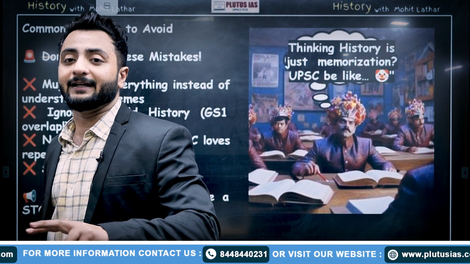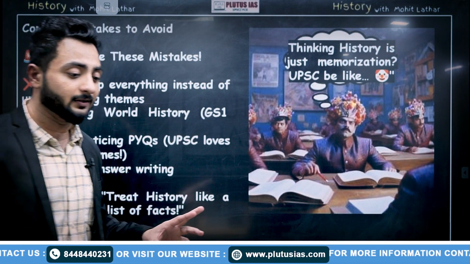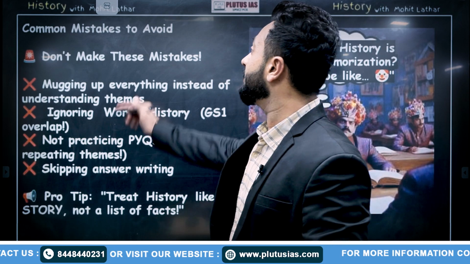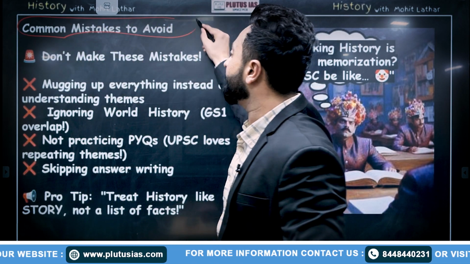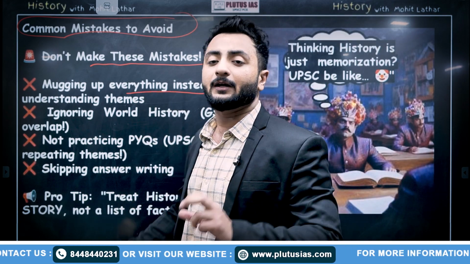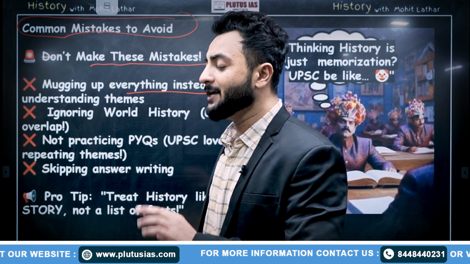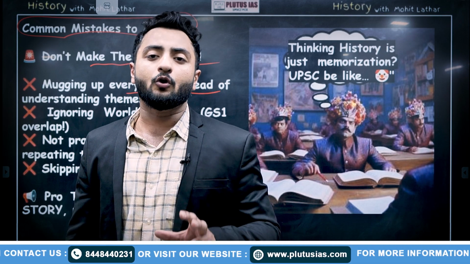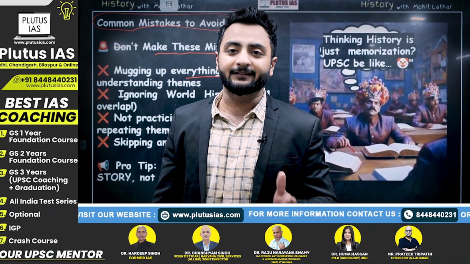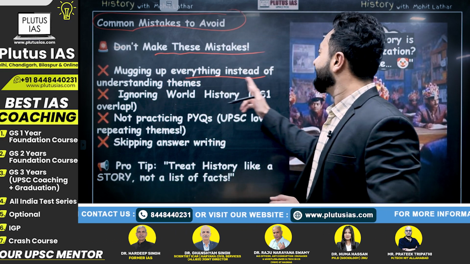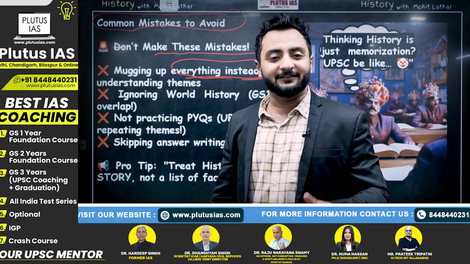Now we must know what we should not do, because everyone tells you what we should do, but no one tells you what we should not do, what we should avoid. What are the common mistakes that we must avoid? Don't make these mistakes. Mugging up everything instead of understanding themes. I always say history is like a story. You have to understand the timeline, the chronology. If you go on mugging up, you won't get anything. So always go with understanding the themes.